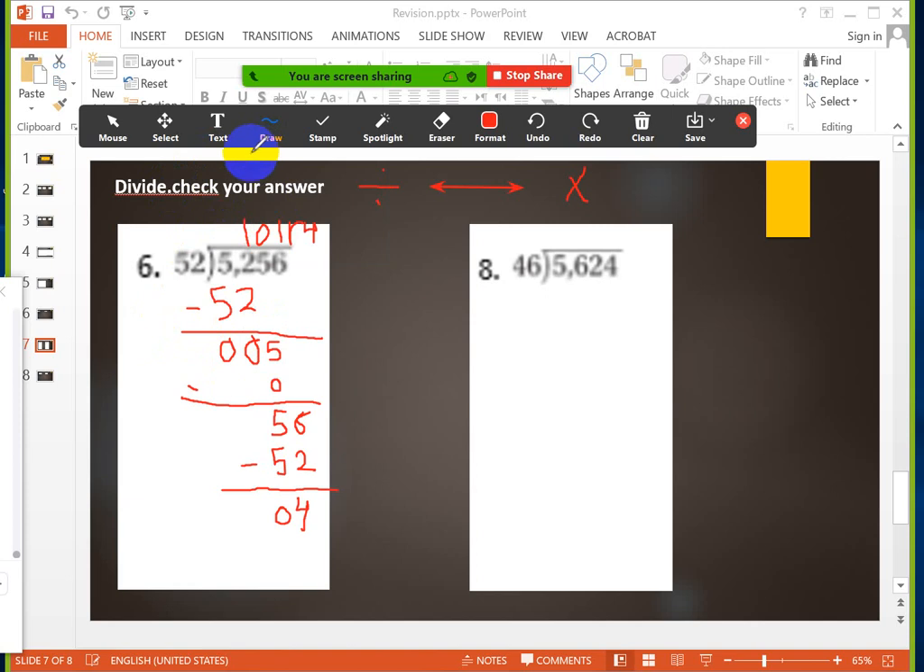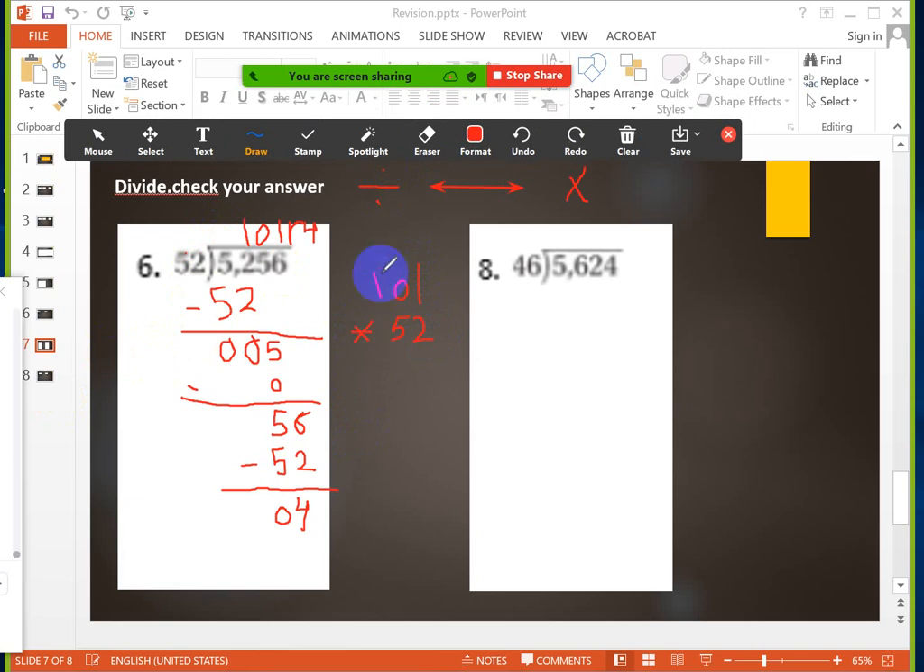How will I check my answer? I have to multiply the divisor with the quotient and add the remainder. If you get the same number, that means your answer is correct. So I have to multiply 101 with 52. Try to multiply those numbers by each other.